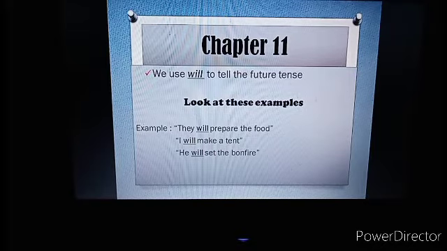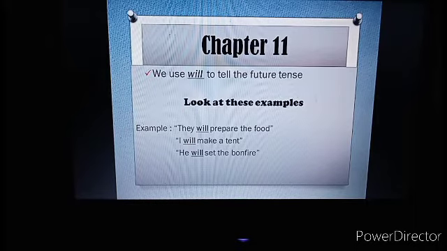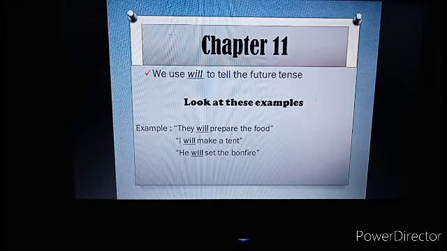And then without giving any word, only add will. So the sentence becomes they will prepare the food. Whatever the subject, without giving anything. The second example, I will. The subject is I, so it becomes I will make a tent. And then the third, the subject is he, so it becomes he will set the bonfire. That's the explanation about using will on chapter 11.